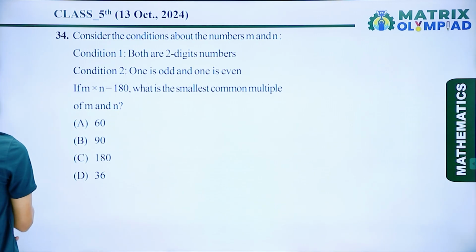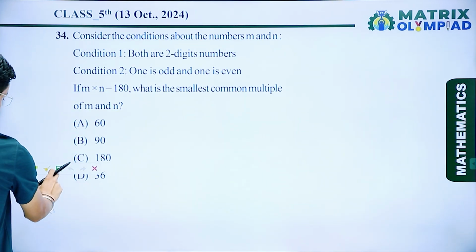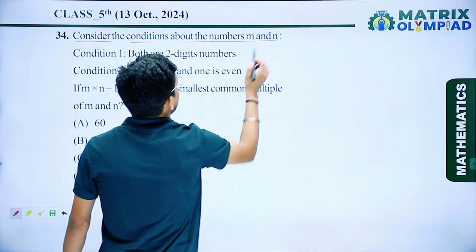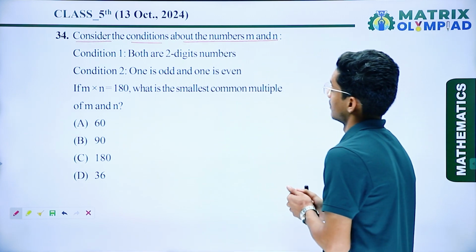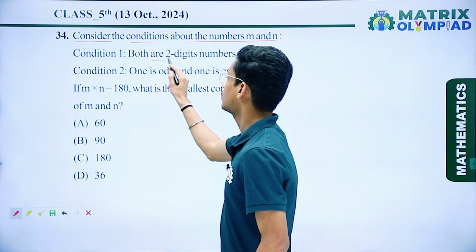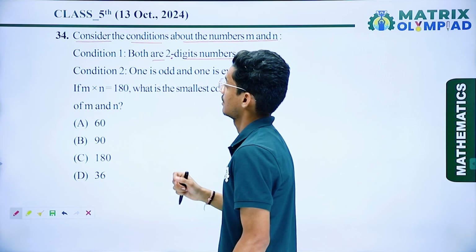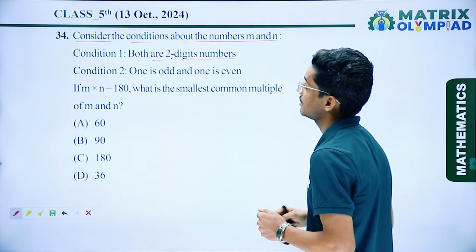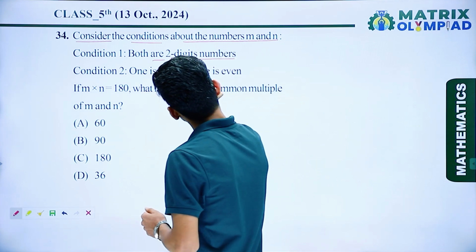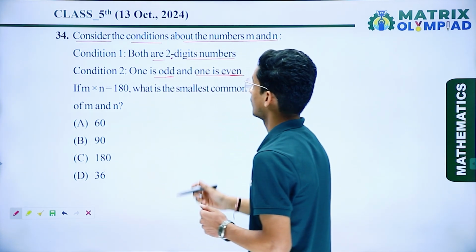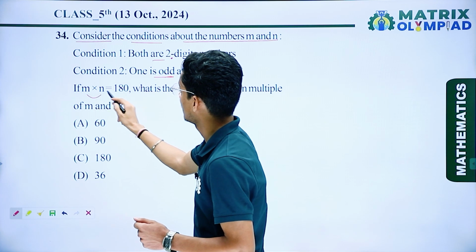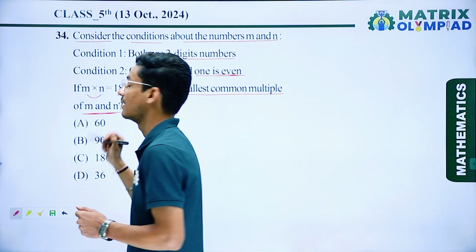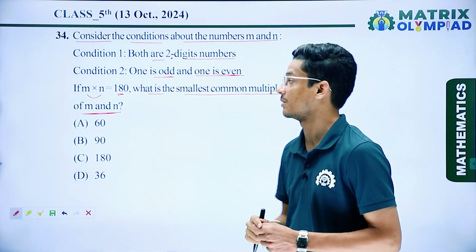Now the next question: consider the conditions above mentioned for the numbers M and N. Condition 1, both are 2-digit numbers, so we have to choose 2 numbers which are 2-digit numbers. Condition 2, one is odd and another one is even. If the multiplication of these 2 numbers is 180, then what is the smallest common multiple of M and N? We have to find the smallest common multiple.